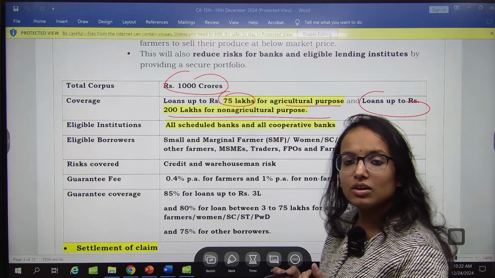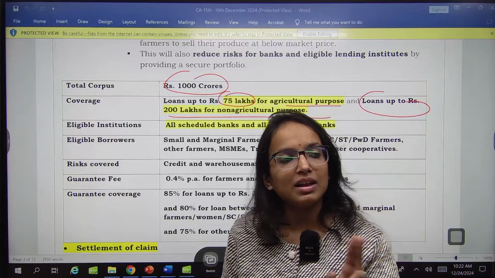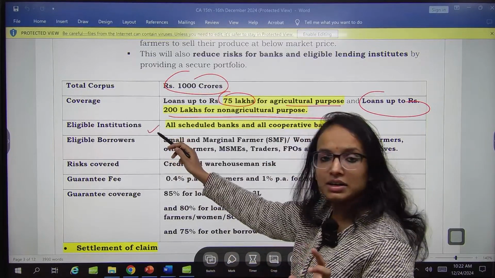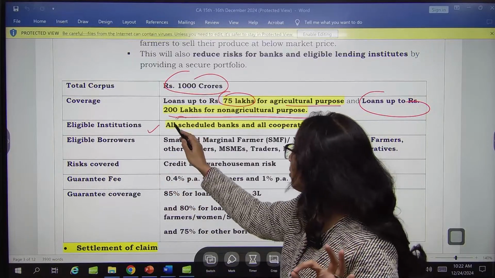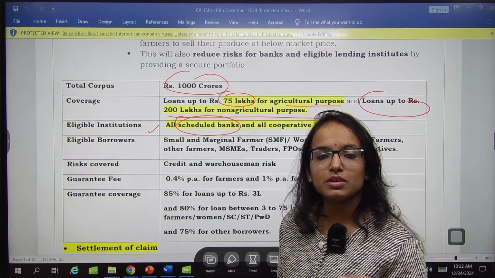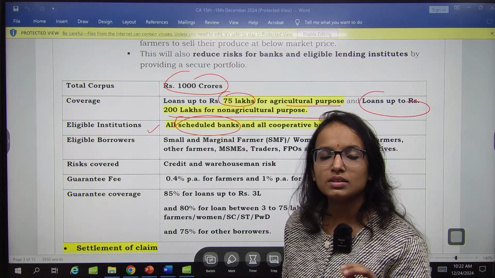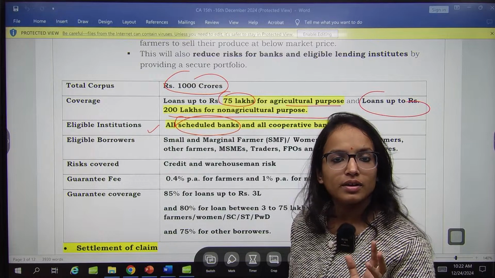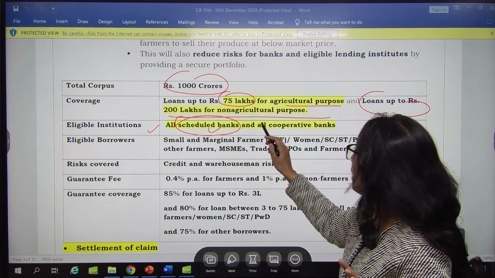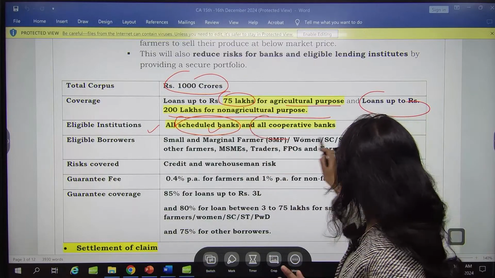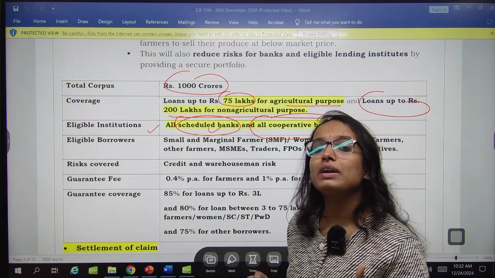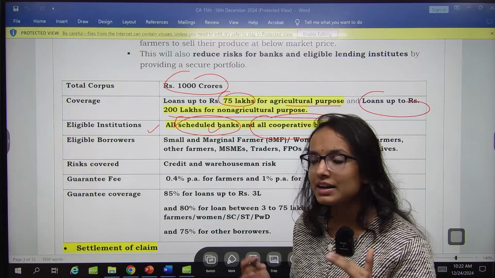Who can provide these loans? Eligible lenders as well as eligible borrowers are important. Eligible lenders are all scheduled commercial banks. Now, which banks do you call scheduled commercial banks? All scheduled banks and all cooperative banks are eligible to lend under this scheme.